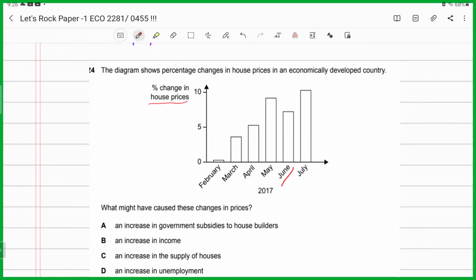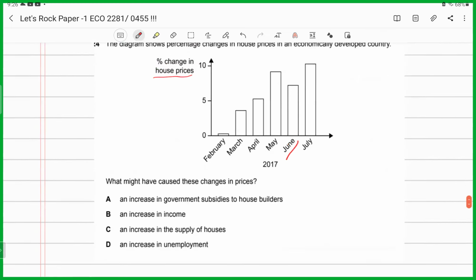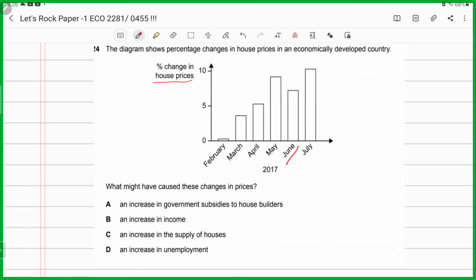Now, they're asking what might have caused these changes in prices. Look at the options available. An increase in unemployment, an increase in the supply of houses, an increase in government subsidies. If the government had been increasing the subsidies to the house builders, because of the increase in the supply, the prices should have been falling. If there had been an increase in unemployment, the demand would have been falling, and the fall in the demand should have caused the price to fall, so it cannot be D. If there had been an increase in the supply of houses, again, there would have been a fall in the prices, so it cannot be C.